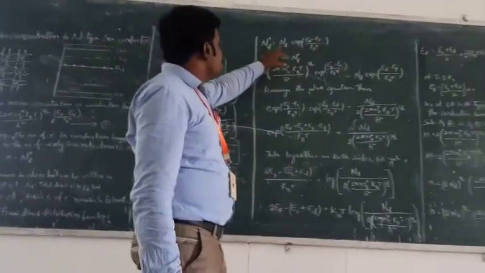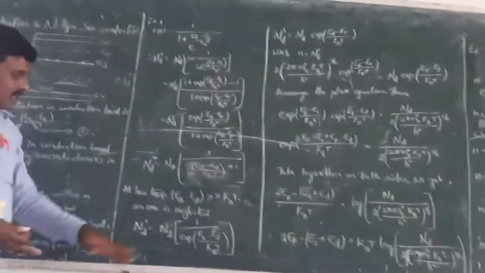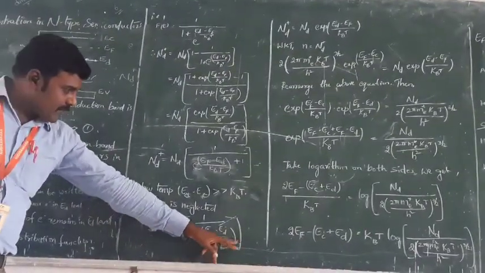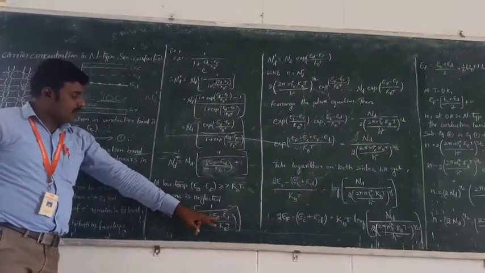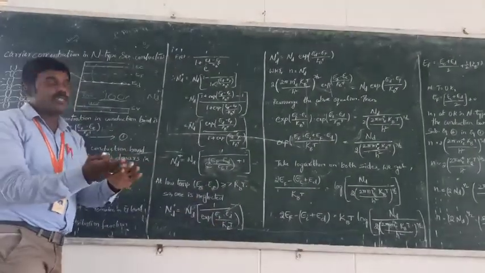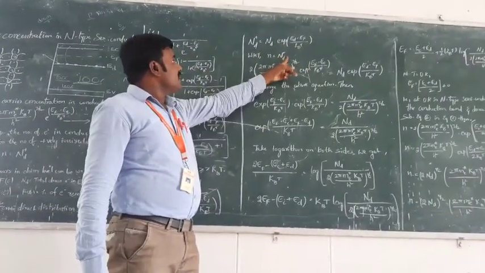That is, Nd plus is equal to Nd into exponential of (Ed minus Ef) by kBT. The denominator function is written in the numerator, so Ef and Ed are interchanged, giving (Ed minus Ef) by kBT. So n is equal to Nd plus.